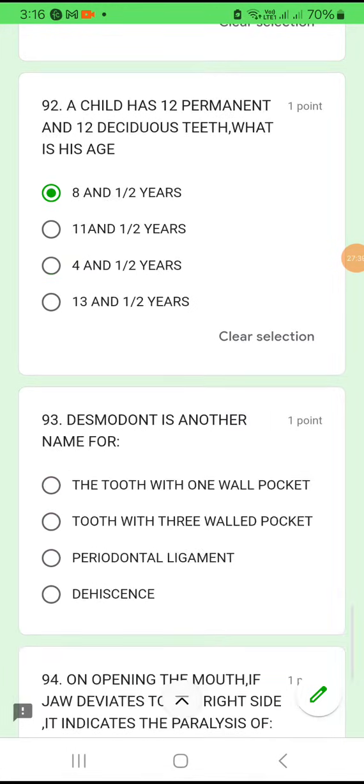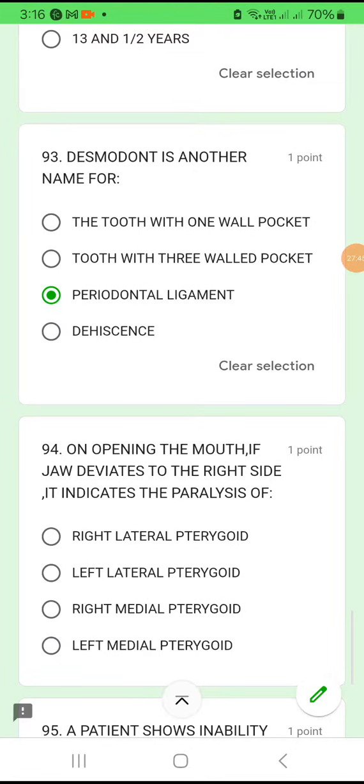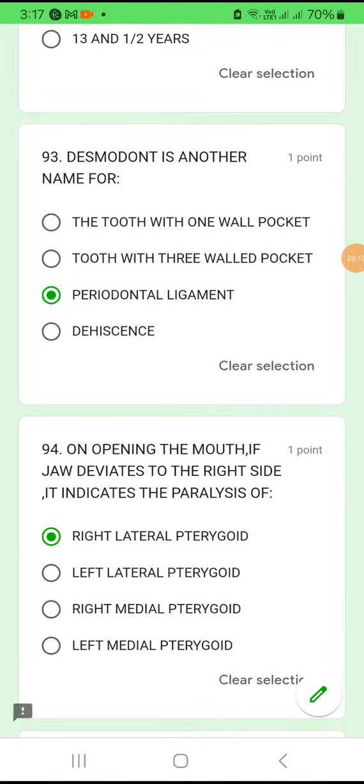Okay. Now coming on to 93. Desmodont is another name for periodontal ligament. Easy question. 94. On opening the mouth, if the jaw deviates to the right side, it indicates there is paralysis of the same side muscle. Okay, which side is the mandible deviating? To the same side, the muscle will be affected. So, right side means right lateral pterygoid or right medial pterygoid. The one which helps in opening the mouth is the lateral pterygoid. So, right lateral pterygoid, there is a defect.